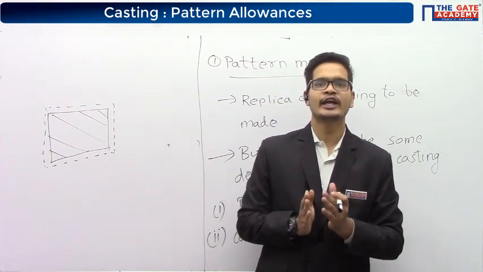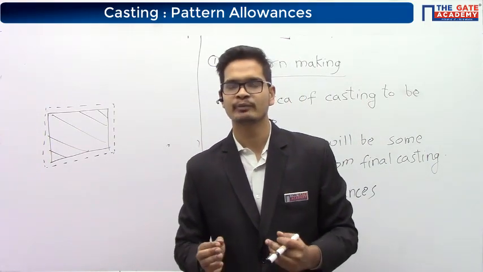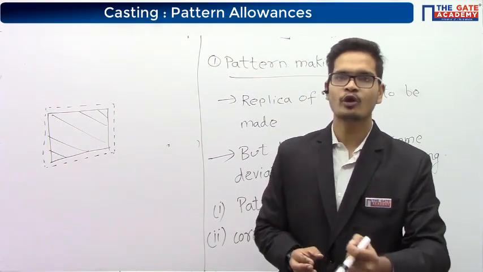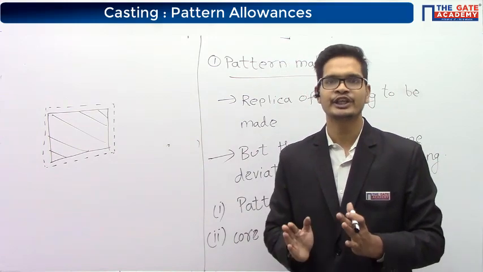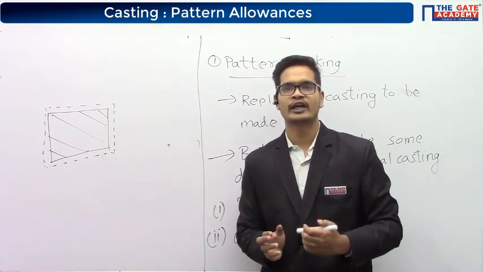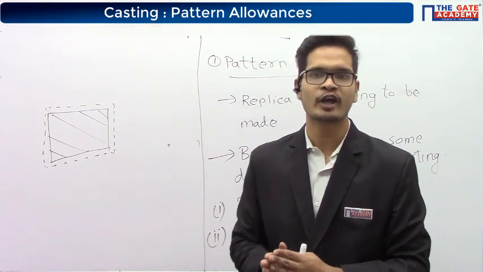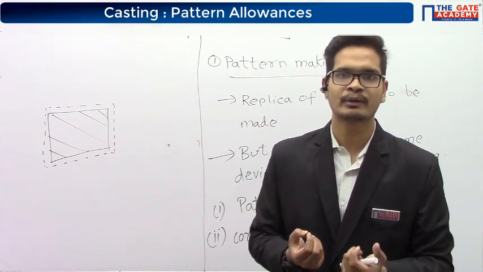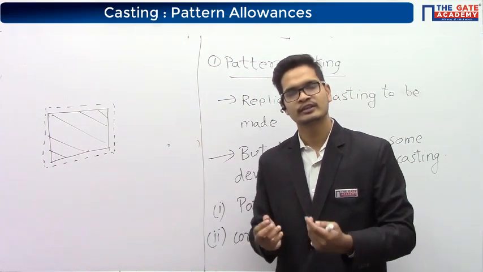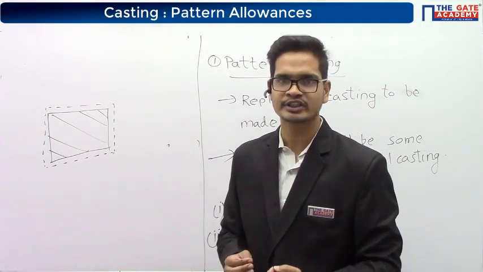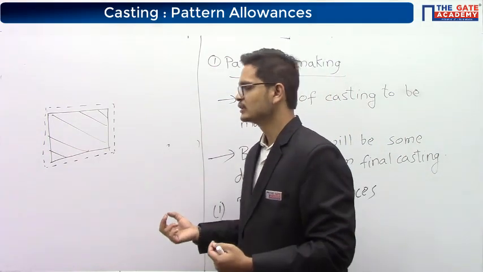When we make the casting slightly bigger, it means we need to pour more molten metal. It means we need to have a cavity slightly bigger. It means we need to have a pattern slightly bigger. So the amount by which the pattern is bigger than the final casting is called the allowance.